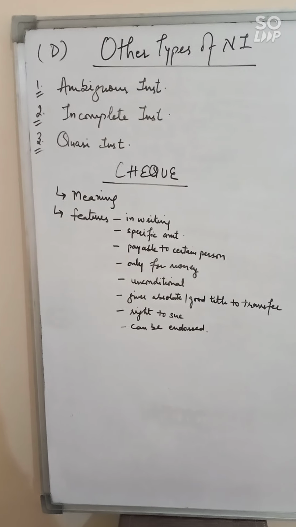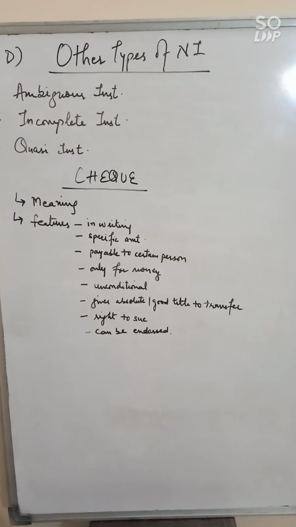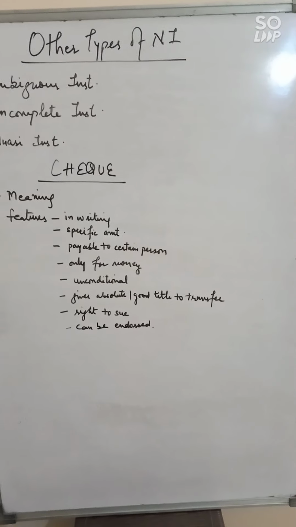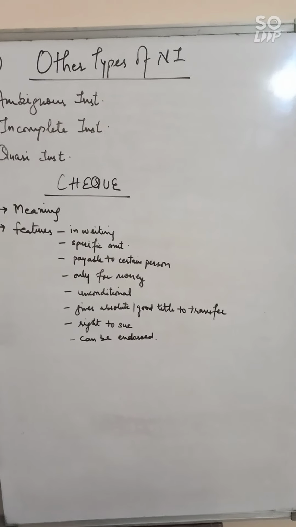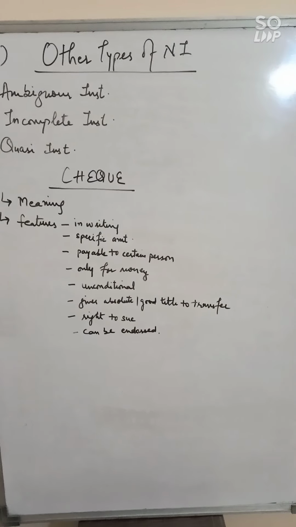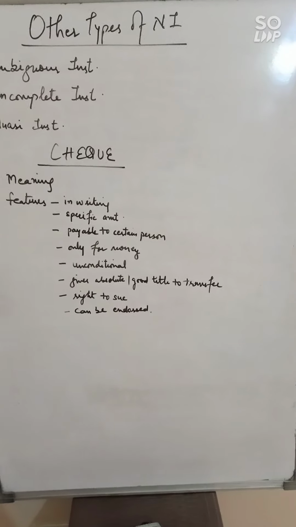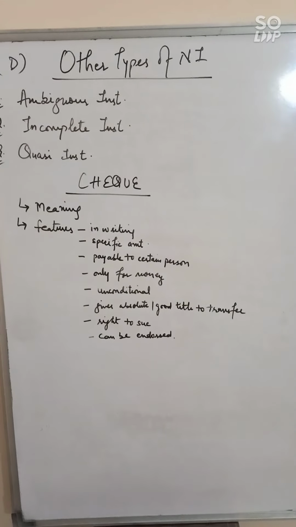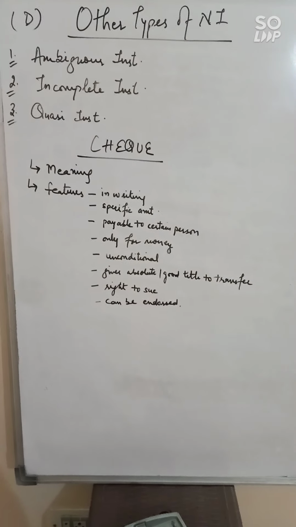Now there are some features of check, almost the same as those which we have done in negotiable instrument. Like first, it is in written form, it is an unconditional order, and it always specifies a certain amount. It is payable to a certain person. It is used only to pay money, only money, and it gives absolute and good title to the transferee, and it gives a right to sue also. Clear? So all these are the features of check.